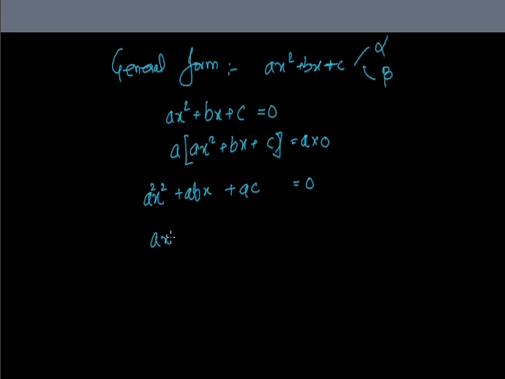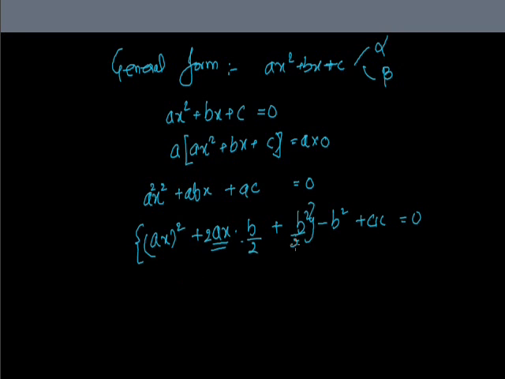Now this can be written as ax whole square plus ax into b plus b square minus b square plus ac is equal to 0. So we added and subtracted b by 2 whole square on both sides.